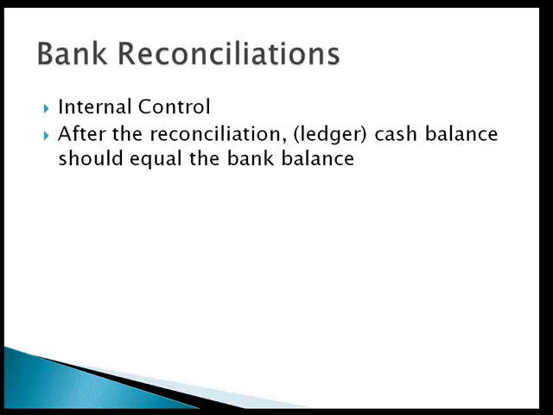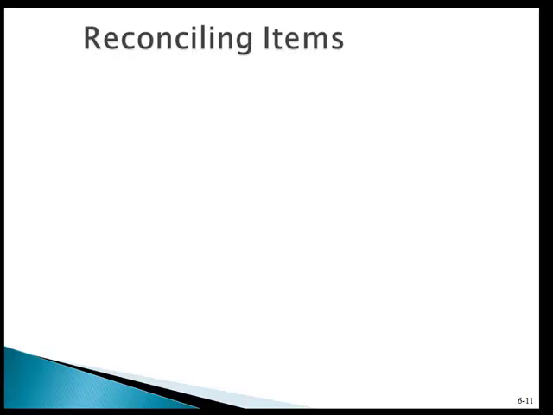Okay, bank reconciliations. This is the last thing that we're going to focus on, and bank reconciliations are, number 1, an internal control. We are checking what we wrote out and reconciling that to what the bank says we paid out. Okay. After the reconciliation, we want to make sure that our cash balance equals the bank balance. And how are we going to do that? We're going to prepare a reconciling worksheet.